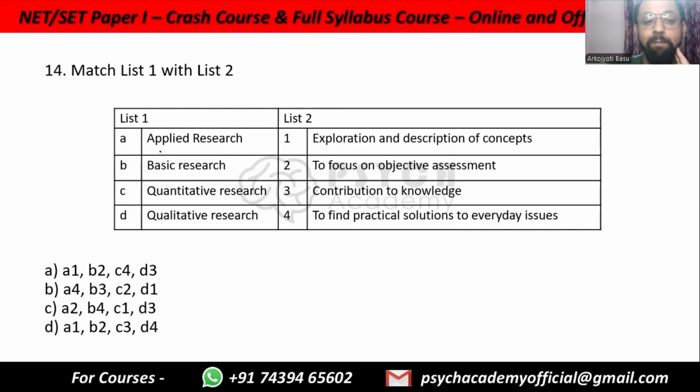So applied and basic, we know applied is for application. So applied is to find practical solutions to everyday issues. That is, A is 4. There is only one option with A4, so this is automatically the answer, but we will still verify. Basic research is contribution to knowledge, so B3, yes, B3. Quantitative and qualitative. Quantitative is objective assessment based on numbers. Qualitative is explanation, description of concepts like case studies. So C2D1, correct.